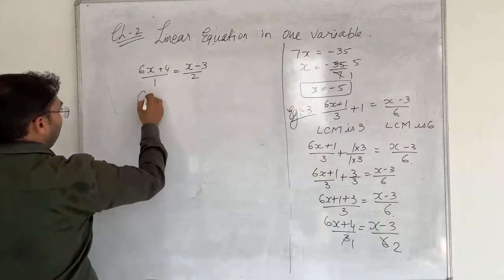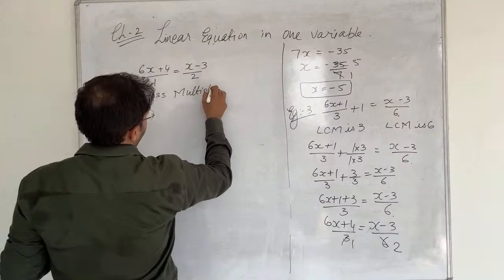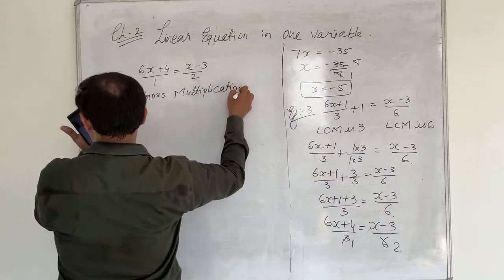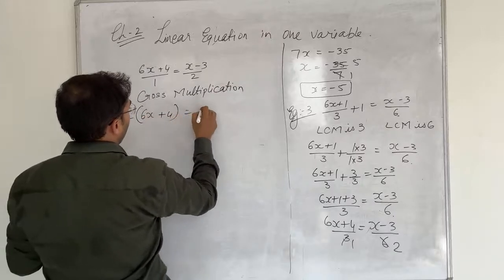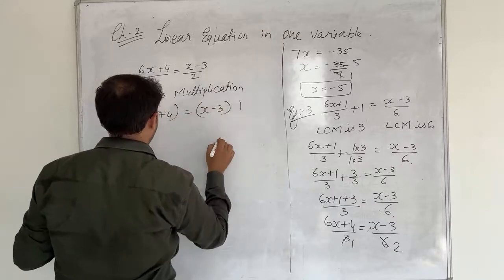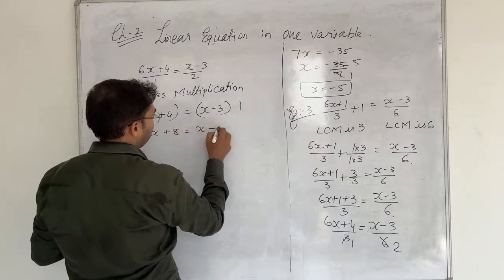Now we will do the cross multiplication over here. That means this 6x + 4 we are going to multiply with 2, moreover x - 3 we are going to multiply with 1. So 12x + 8 = x - 3.